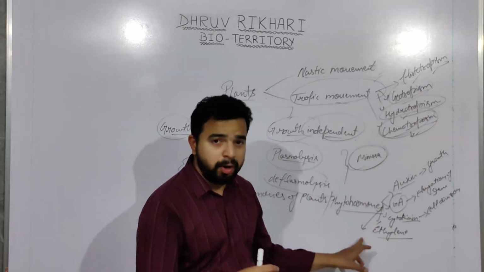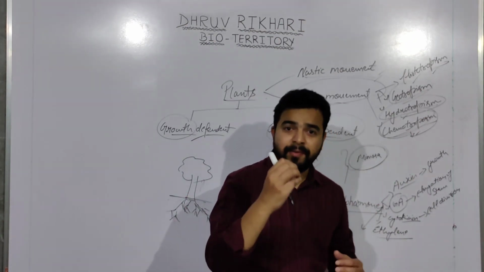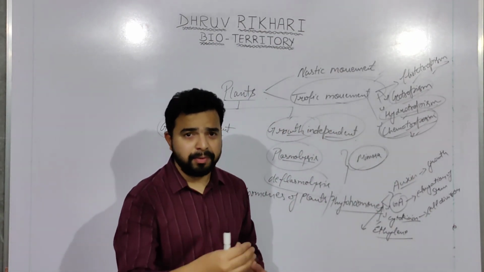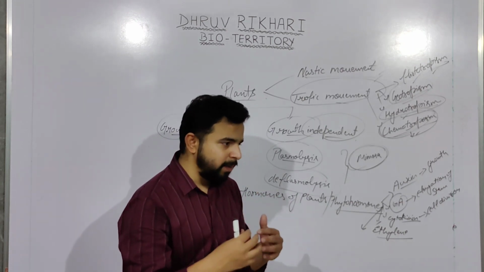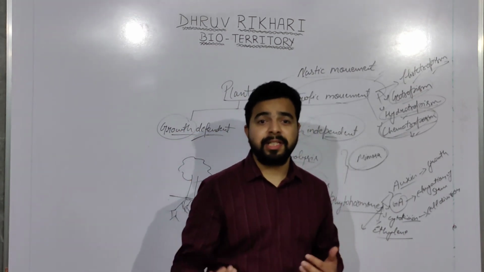But one hormone is helping in inhibition of this growth and development whenever there is an unfavorable condition for a plant, because when there is an unfavorable condition, the plant undergoes dormancy or inactive stage.